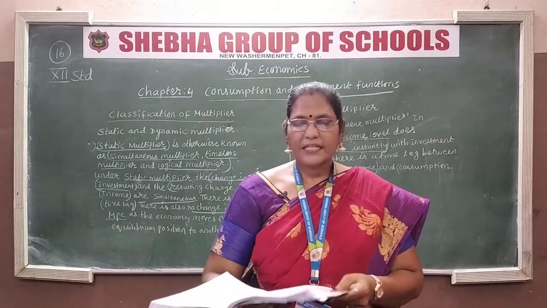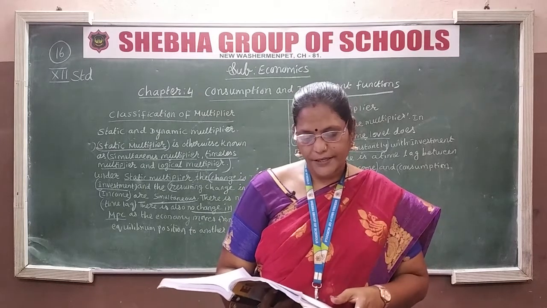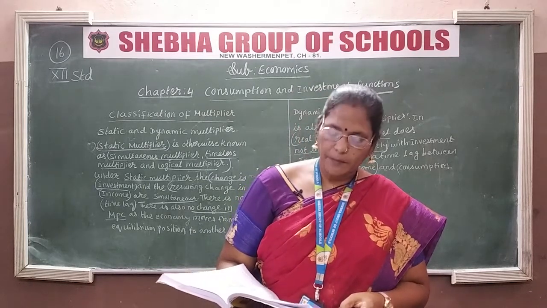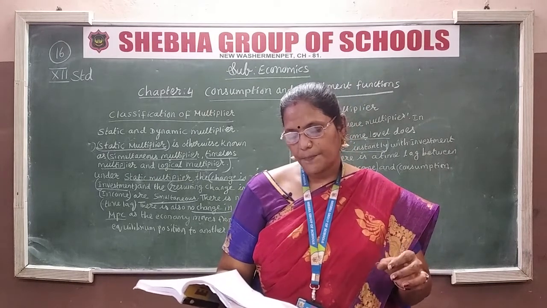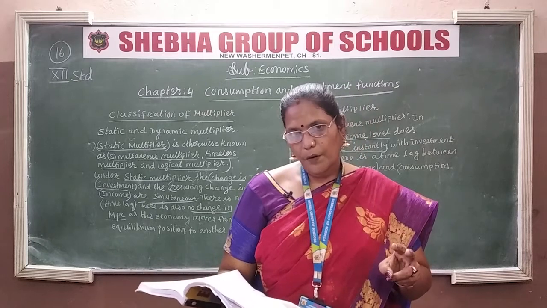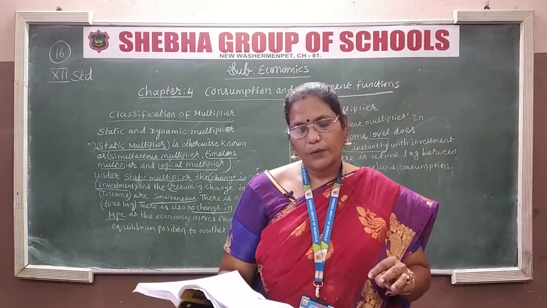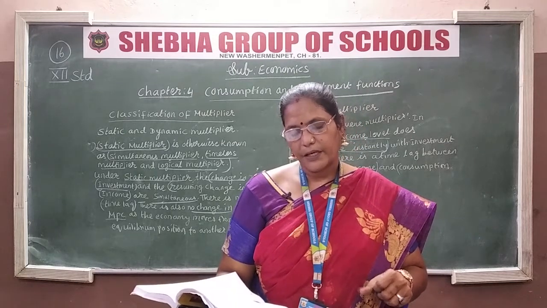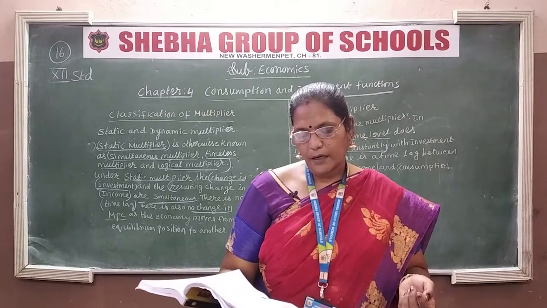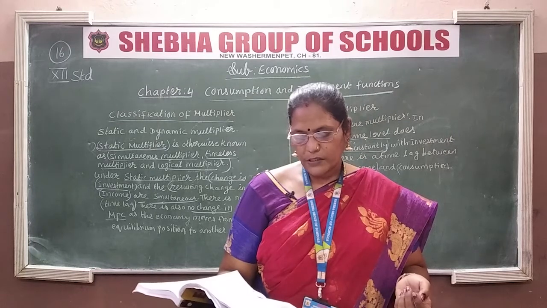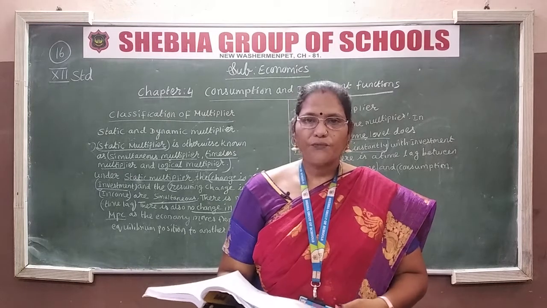Okay children, this may be asked for 3 marks, so you have to write these points. What are the uses of the multiplier? The multiplier highlights the importance of investment in income and employment theory. Second, the process throws light on different stages of the trade cycle. Third, it helps in bringing equality between S and I, that means saving and investment. It helps in formulating government policies. It helps to reduce unemployment and achieve full employment. These are the uses of the multiplier.